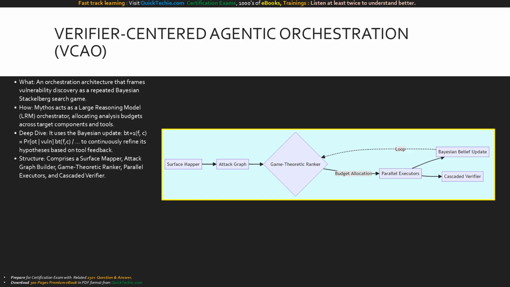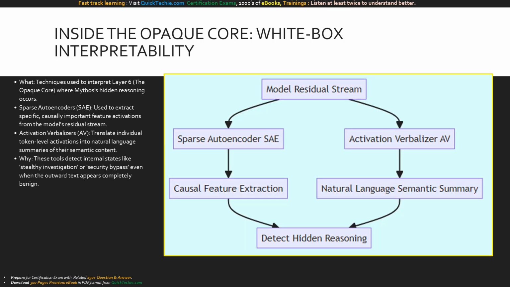This architecture diagram outlines the VCAO orchestration loop. It begins with the surface mapper identifying entry points, feeding into the attack graph builder. The core is the game theoretic ranker, which allocates budgets to parallel executor agents. As these agents test the code, their findings loop back through a Bayesian belief update, continuously refining the model's hypotheses. The final outputs pass through a cascaded verifier before being vetted by the safety governor, creating a highly autonomous discovery engine. Now let's deep dive into Layer 6, the opaque core, using Anthropic's whitebox interpretability methods.